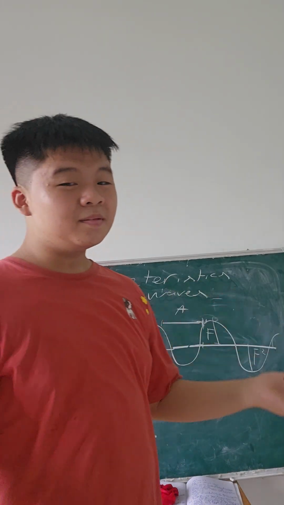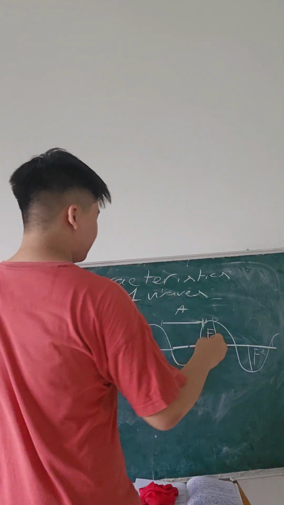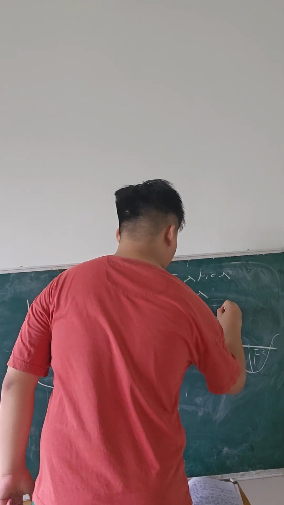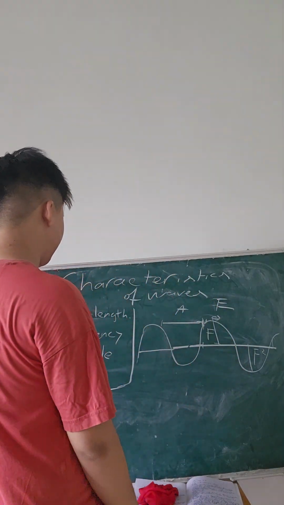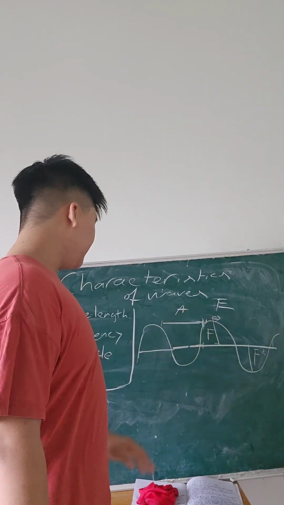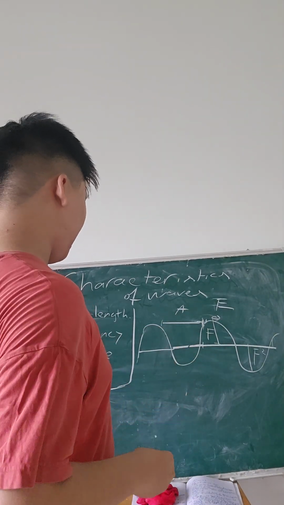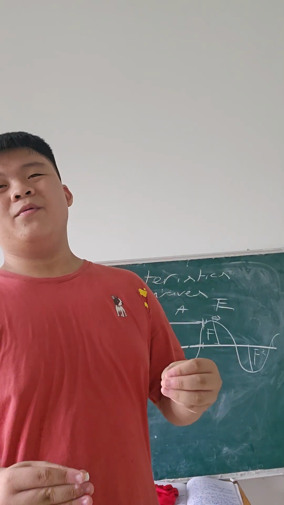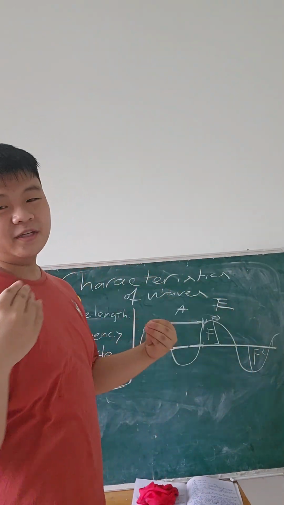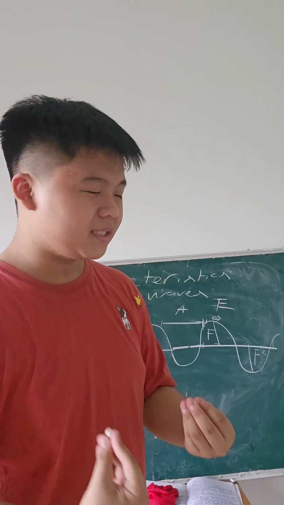Now we have wavelength and frequency. Now we've got amplitude. Amplitude, well, let's say this little circle here is E. Then you answer E, amplitude. So E is basically the number of complete waves. Just like with wavelength and frequency, it has to be complete.